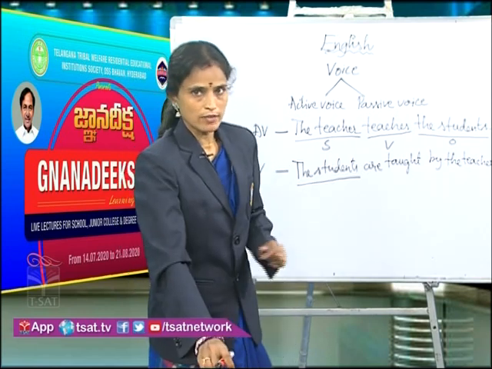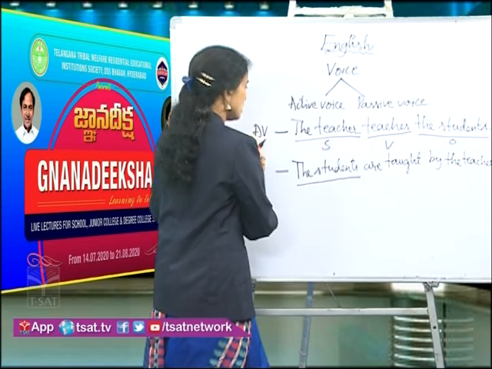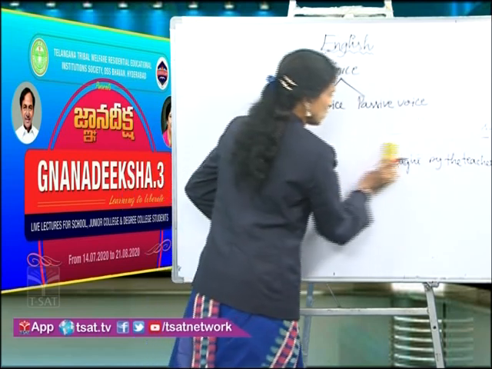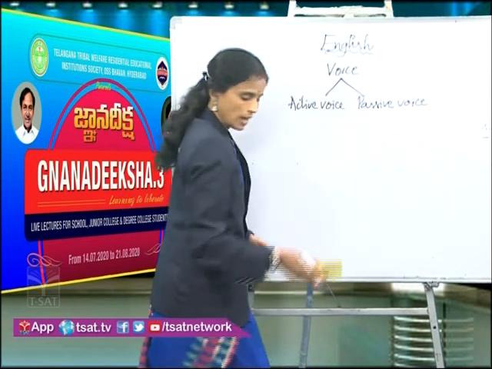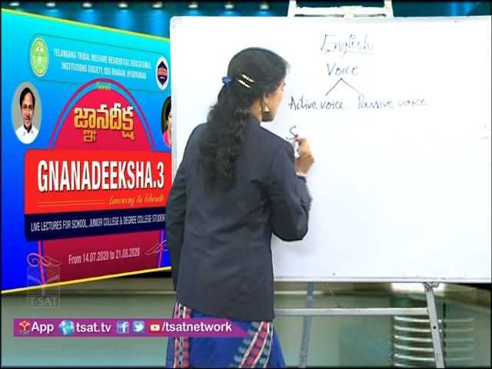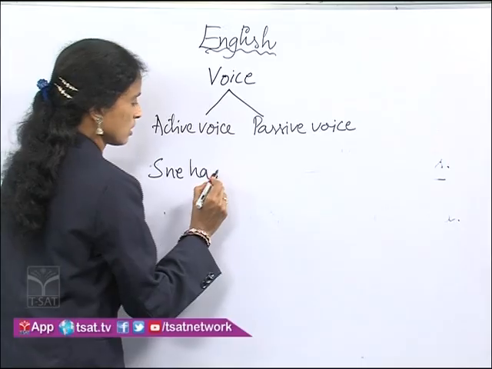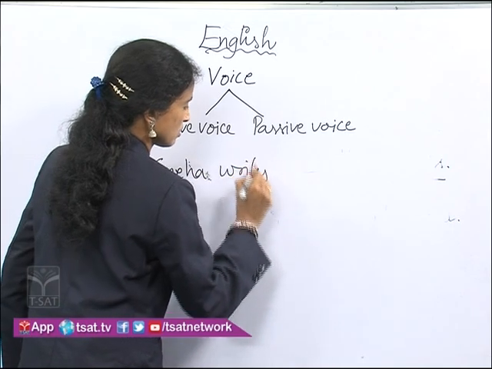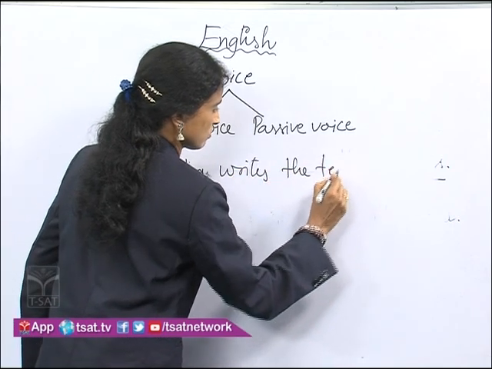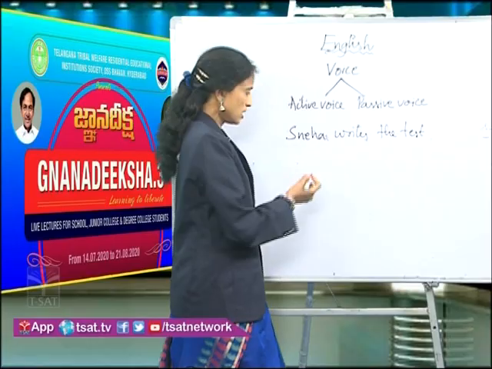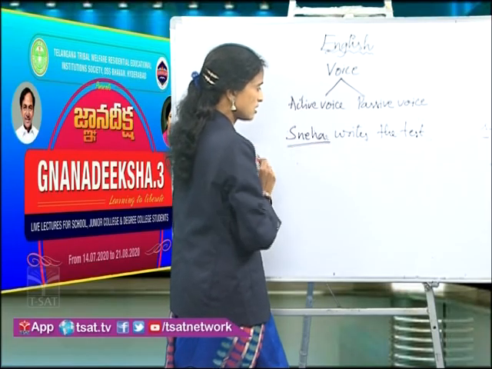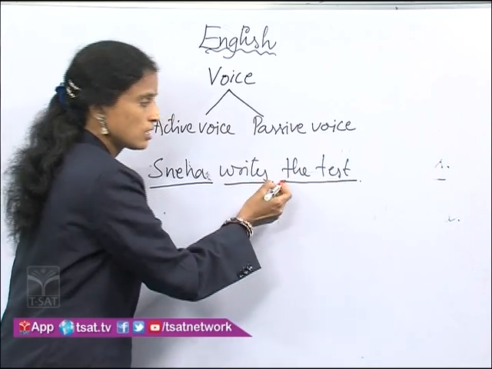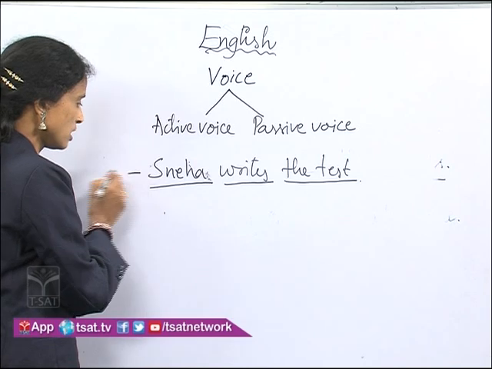For that, let us have an example and let us apply the rules to change the active voice into the passive voice. Now, Sneha writes the test. Yes, dear student, in this what is the subject? Sneha is a subject, writes is a verb, and the test is an object. It is in active voice.